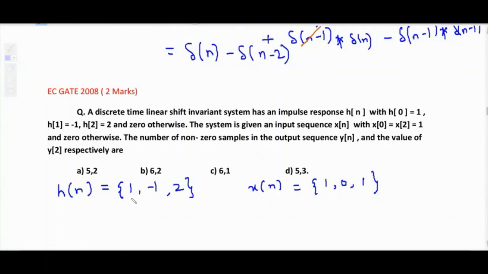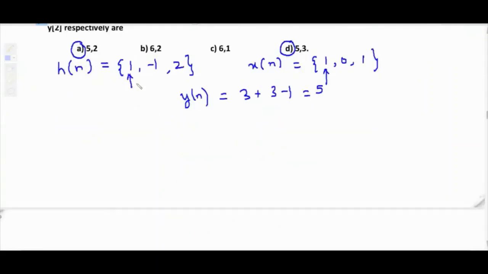Okay, so here is the arrow and here is the arrow. So x of n has 3 samples, h of n has 3 samples. So the number of samples in y of n will be 3 plus 3 minus 1, that means 5. So out of these only we are left with two options, option A and option D. And we have to determine the value of y of 2. Here the lower limit is 0, so y of n will have lower limit 0.